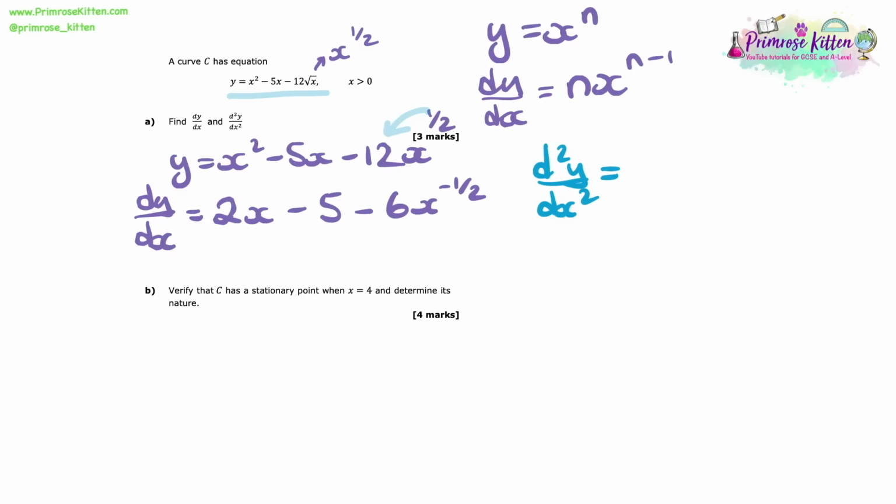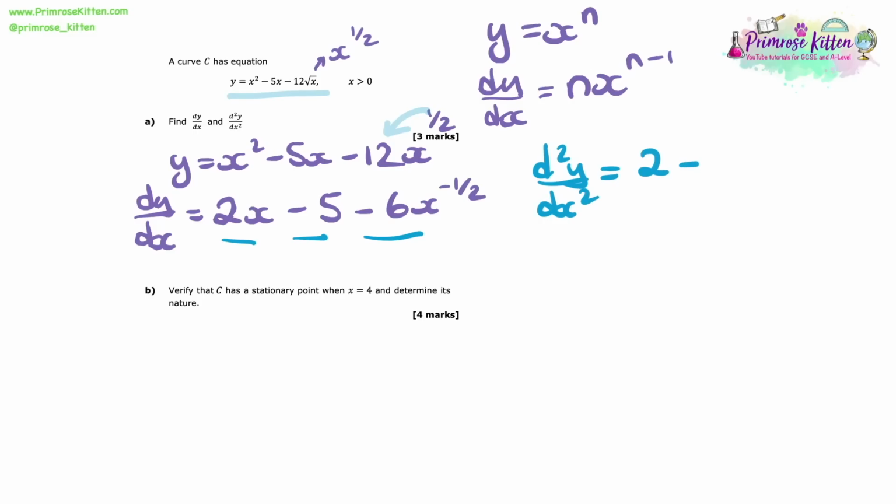Now we're going to need to differentiate again to get this double differential. So starting now with 2x, because that's an x term, that will differentiate to just 2. Next up is the minus 5. Now minus 5 is of course a constant, and when we differentiate a constant we just get 0, so that's not going to give us an additional term here.